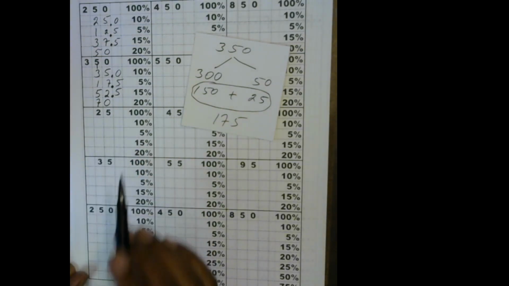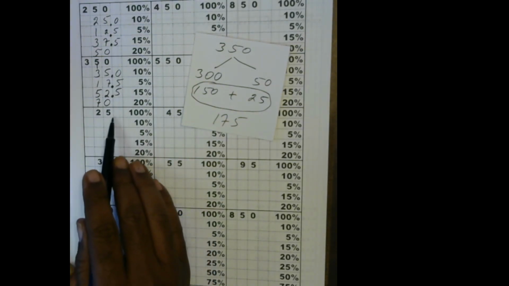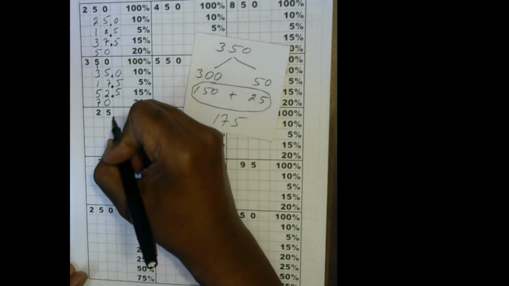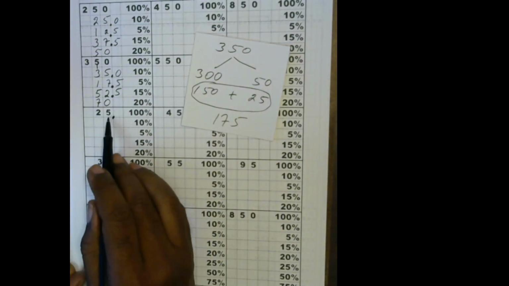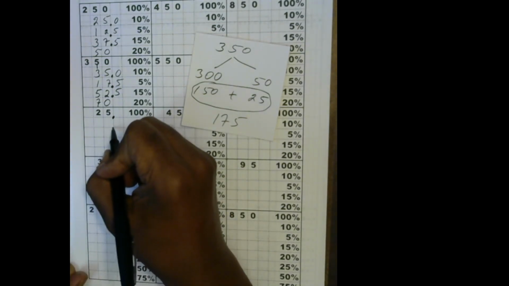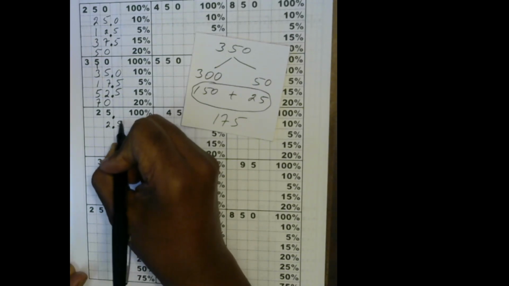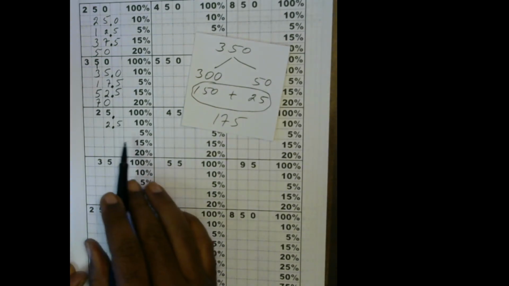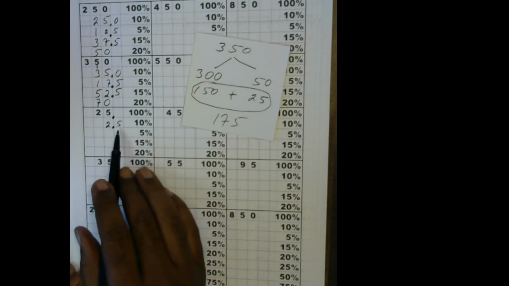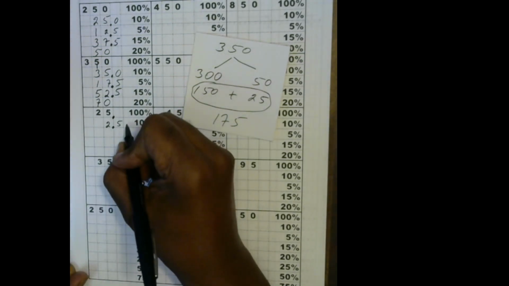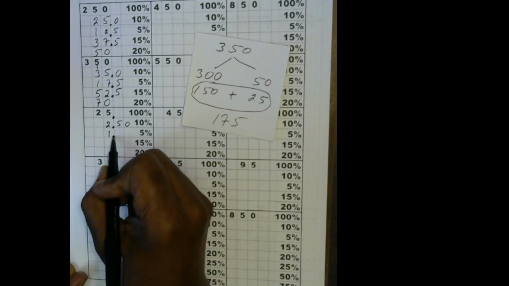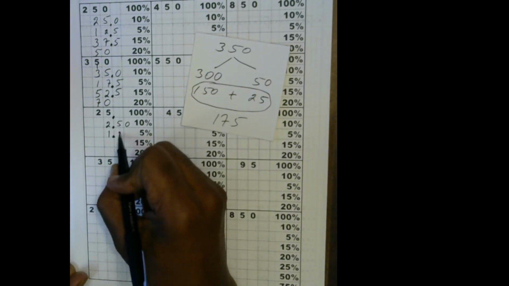Okay, now 25. To get 10%, we need to move the decimal from here to here. So let me expose where the decimal is. The decimal is here. Okay, and we're moving it there to get 2.5. I want to write my 2.5 here, so my decimals line up. And that's 10%, 2.5. Now, to get 5%, we have to take half of this. In order to take half of 2.5, which looks like an odd number, I'm going to add a 0 right here. And so now I can take half of 2, which is 1, put the decimal here. Then half of the 50 will be 25.